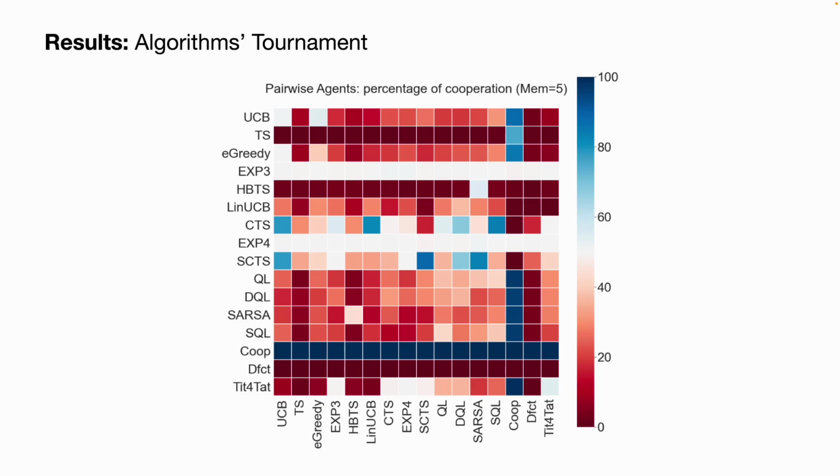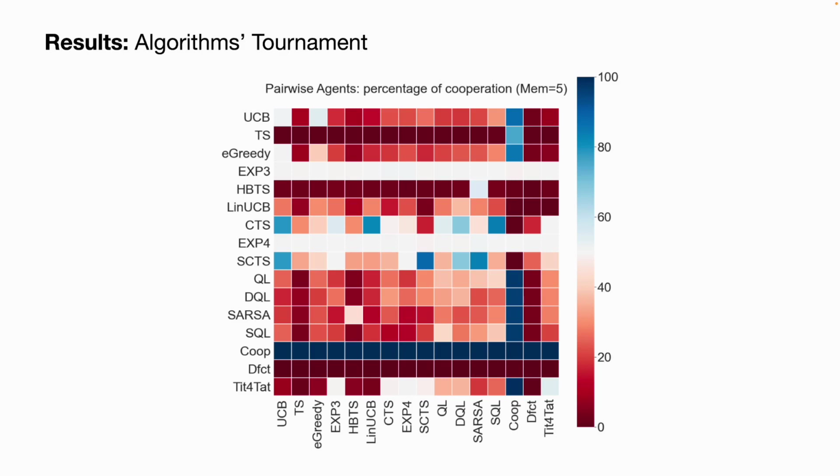So we play it for around 100 rounds or something, and we keep a memory of 5. The memory here means that in the contextual bandits or the reinforcement learning setting, you have a historical observation. So we put the last 5 rounds as the features or the context or the state that the agent can observe to make his own decision. So that is how we do it. Shown here is the percentage of cooperation that they have, so basically the percentage of choosing to cooperate versus defecting or betraying your teammate.